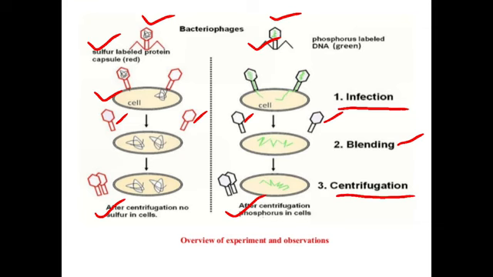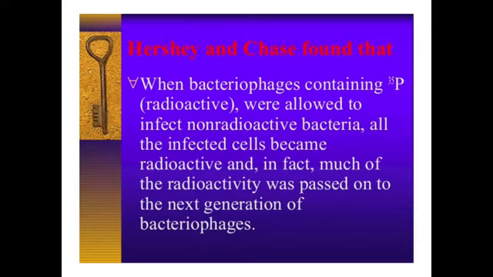So during this experiment, Hershey and Chase found that when bacteriophage containing P32 were allowed to infect non-radioactive bacteria, all the infected cells became radioactive, and in fact much of the radioactivity was passed on to the next generation of bacteriophage.